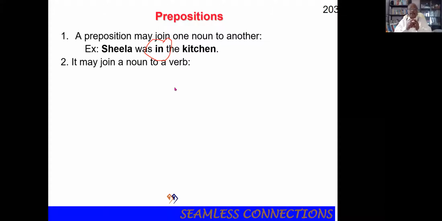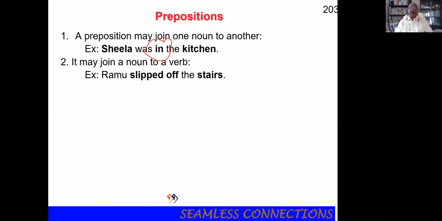It may join a noun to a verb. A noun and a verb can be joined together with the preposition. For example, Ramu slipped off the stairs. Off is the preposition.